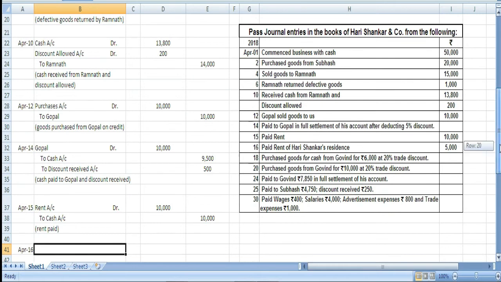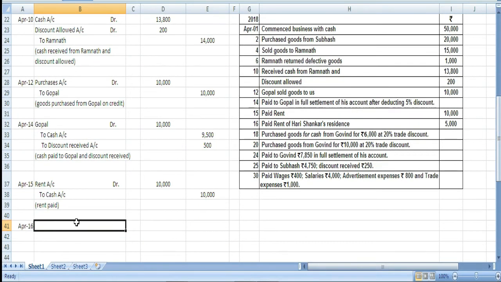So, it will become drawings. Drawings are the money withdrawn from the business for personal use. So, instead of writing here rent or Hari Shankar's residence, we will write here drawings account, and drawings will be debited because it is coming from the nominal account.